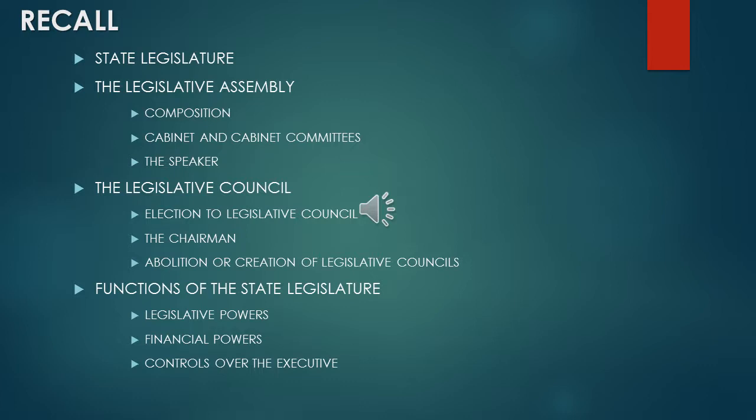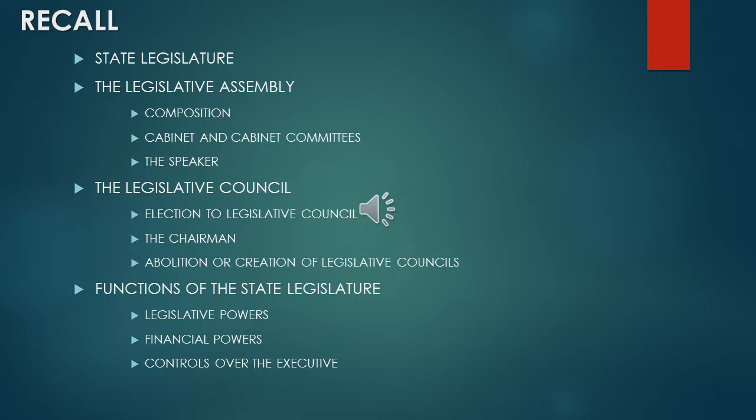Then the composition of legislative assembly of Tamil Nadu is 235. So 234 elected from the constituencies and 1 Anglo-Indian community member. Okay, then the total number of legislative council was 1/3 of the members of the legislative assembly of the particular state. Then we discussed about the cabinet and cabinet committee.